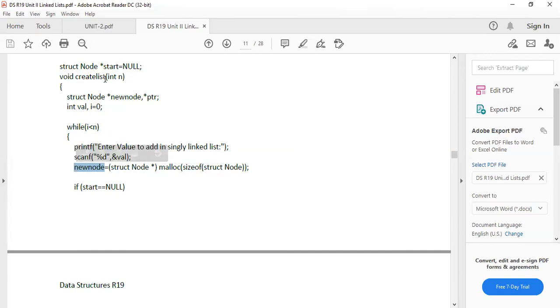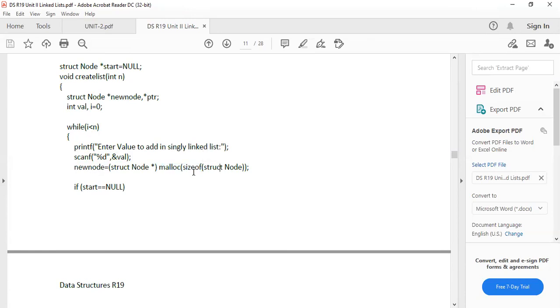So this is the function for creation of a list. That is why I'm using new node. Some people may write temp, some people may write p, some people may write some different names. Whatever it is, same. Now we are assigning to new node. We are naming it as a new node. So already see here, already I declared as new node. Otherwise you can use it as a temp. Here I'm using new node. Whatever it is, you follow one name. Okay, right. So now this is okay, by using the malloc function with size of struct node.